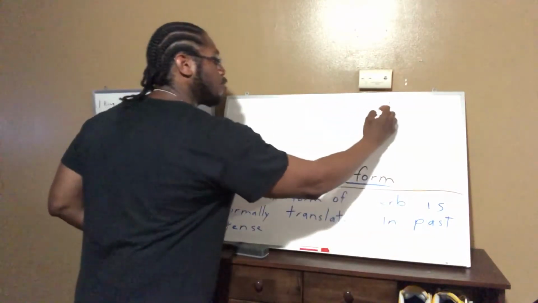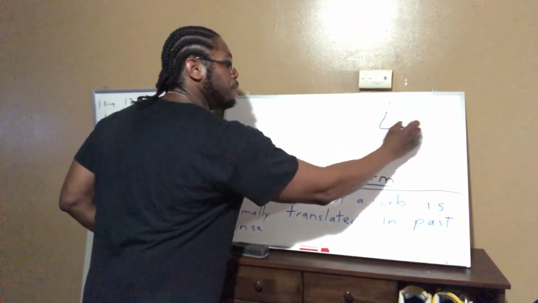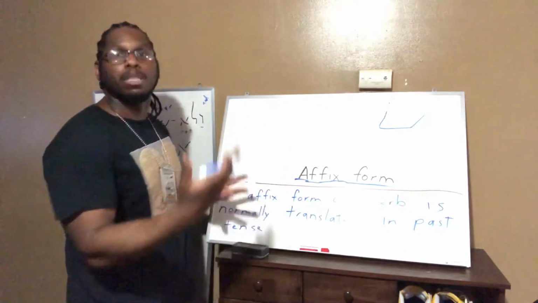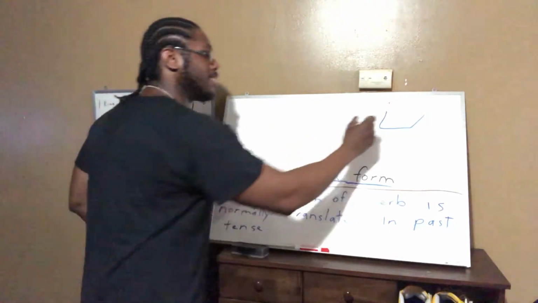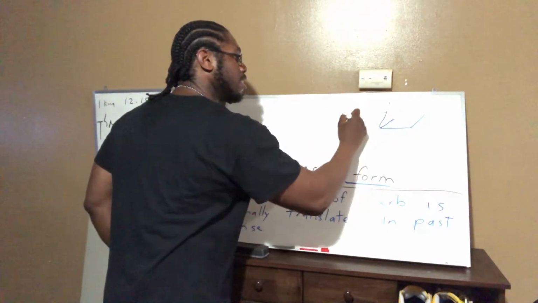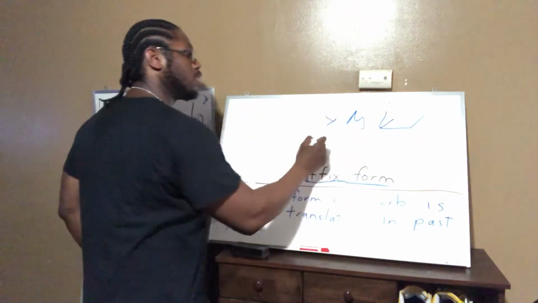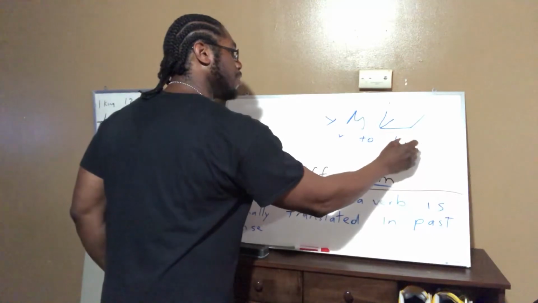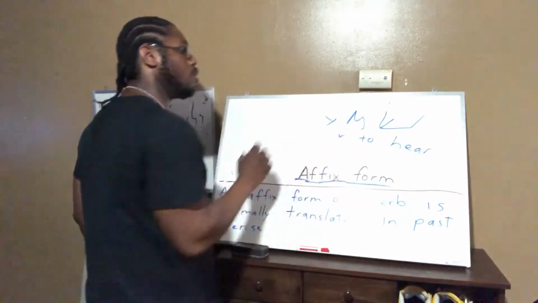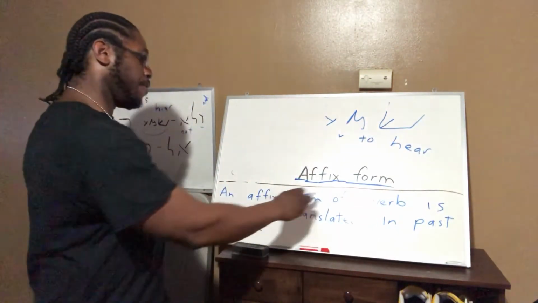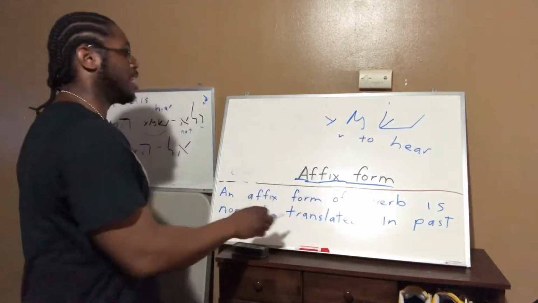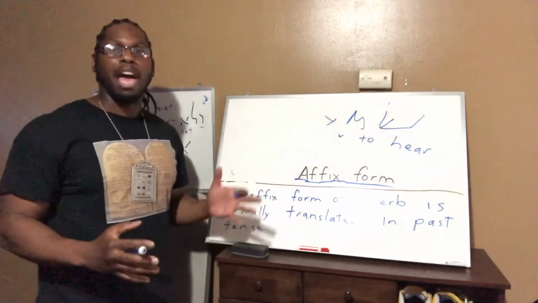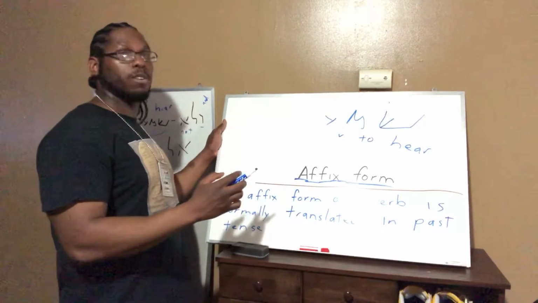So this right here. Now, if y'all missed what I wrote, y'all can always pause the video and rewrite it. It means to hear. So since it's affix form, the affix form of the verb is normally translated in past tense. We have to know the types of affix forms, which we're going to get to in the future.